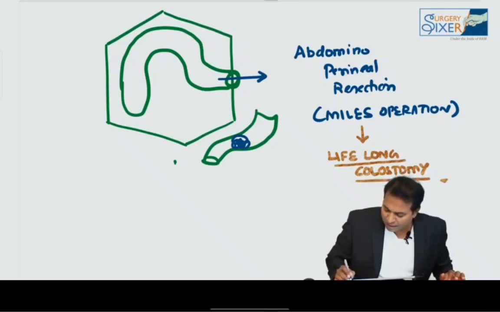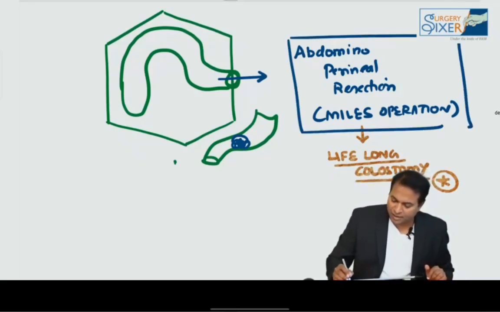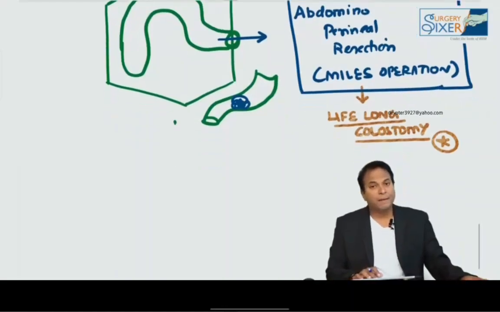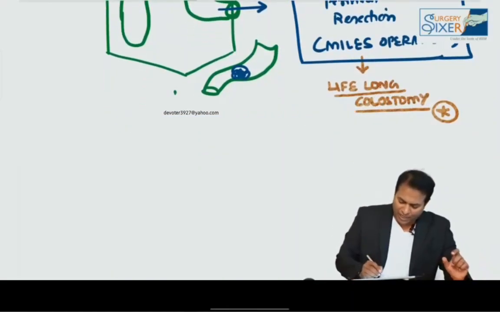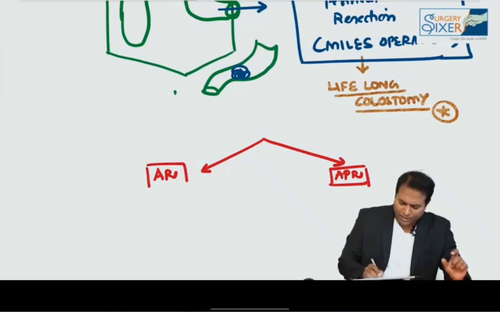They will end up in lifelong colostomy and they will not be ready for coming to this operation. Please don't forget, this is known as abdominoperineal resection of Miles operation. How to say whether we can do anterior resection operation or we have to do APR operation? This is a very important PG question. How to say whether we can do AR or APR?